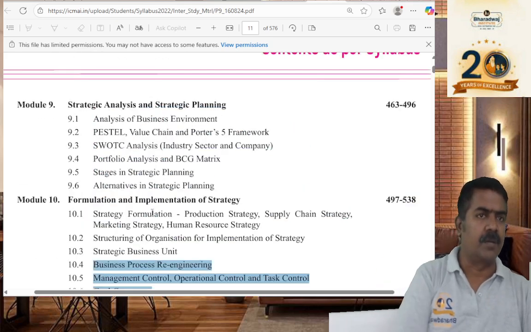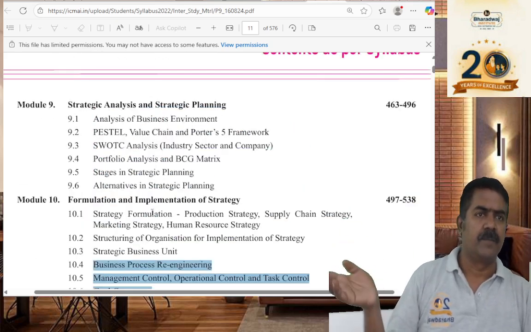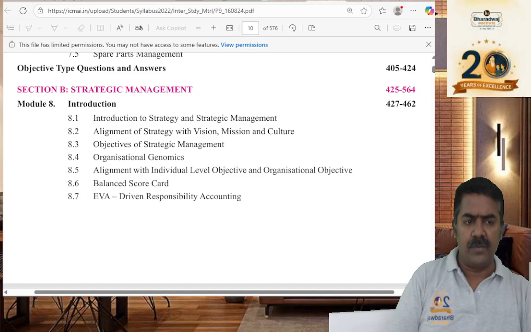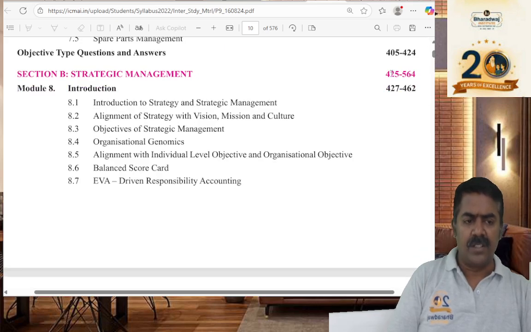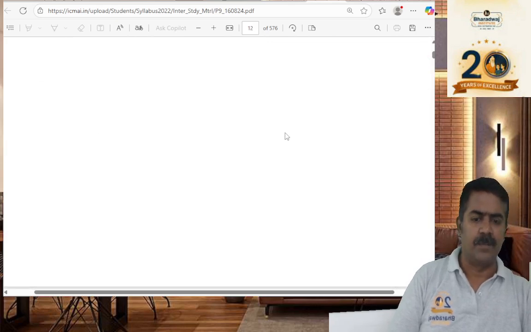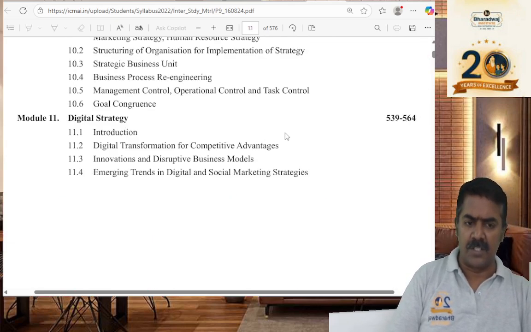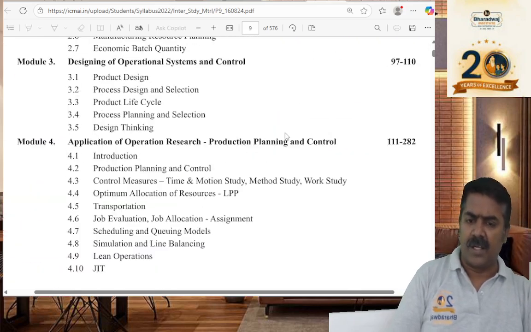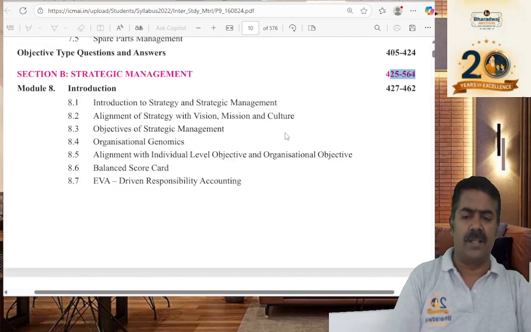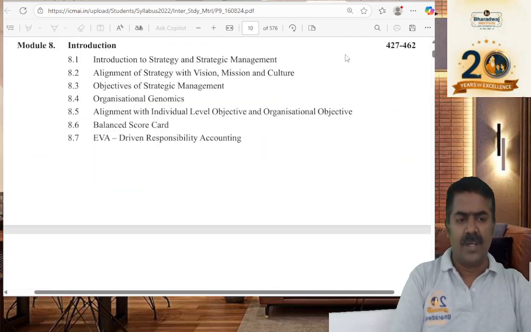Whatever is given in our Bharadwaj material is 100% based on your ICMA material. For reading and reference, the best short, crisp material is the ICMA material. Of course, you can use Bharadwaj material for reference, but the ICMA material is aligned with what we discussed.